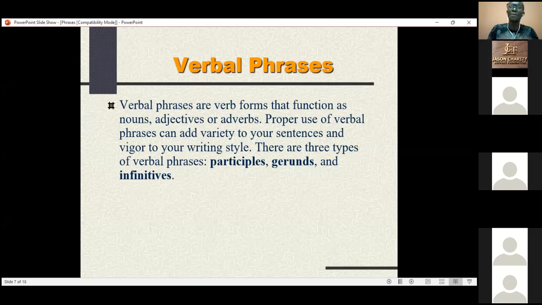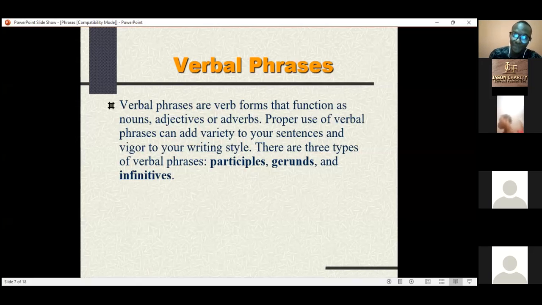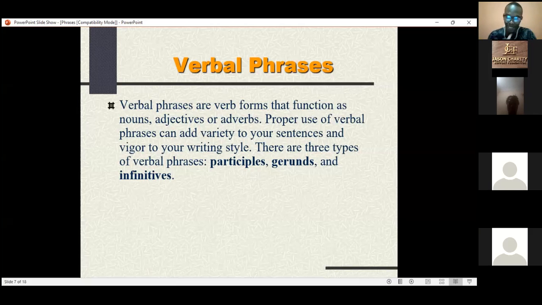Because of our time, I won't be able to explain the concept of gerund and infinitives. But infinitives very quickly is a verb that has to before it. Okay, to eat, to drink, to sweep. So any verb that has to before it is an what? Is an infinitive verb. Is that okay?